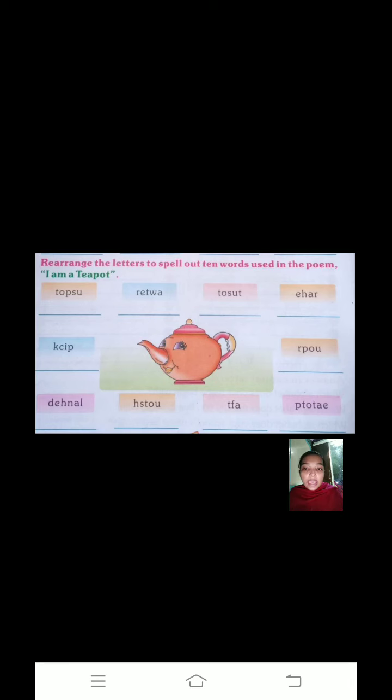Now down you see KCIP. What is the proper word for it? Yes, we can write pick, PICK, pick. In the same way, second one you see RETWA. The proper word for it is water. W is written jumbled, and we have to write the proper word for it. So WATER, water. In this way you have to do all the words, right? Understood how you have to do it? The words are jumbled and you have to make a proper word and write it. Okay, understood?